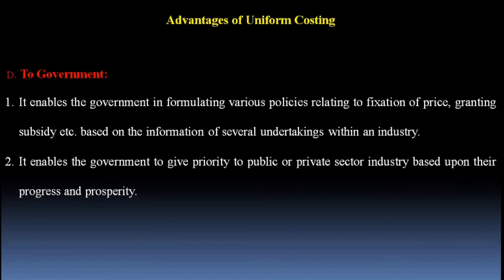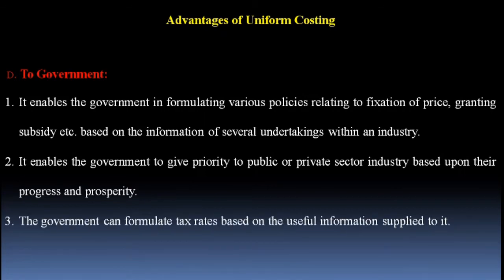After analyzing that data, the government will come to know which companies of which trade associations are progressive and which are not, in any particular industry. By that, the government can bifurcate all the industries, I mean the public or private sectors, and according to that the government can give priority. The government can also formulate tax rates based on the useful information supplied to it.